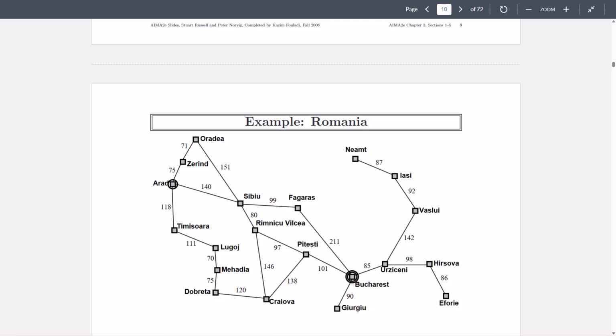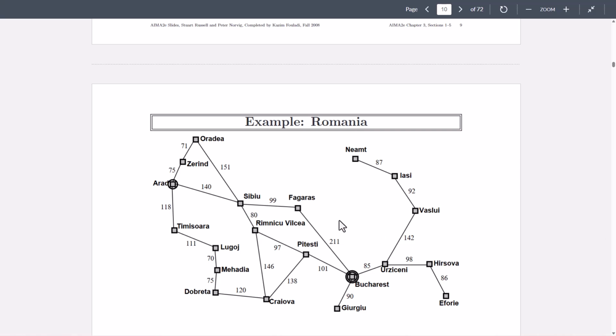The fourth point is deterministic. Each action has a predictable outcome. If actions were stochastic or uncertain, like even if I travel this 140 miles, I will not reach Sibiu, so it's like throwing a dice and it's a chance factor, then it's not deterministic. So we don't want any actions which are stochastic or uncertain. The agent could not guarantee in that case that following a fixed sequence would achieve the goal. That means through that path it will not necessarily be able to reach Bucharest. So that's why we said we need the environment to be observable, discrete, known, and deterministic. In that case only can the agent plan a fixed action sequence.